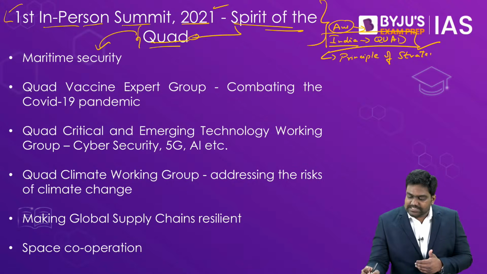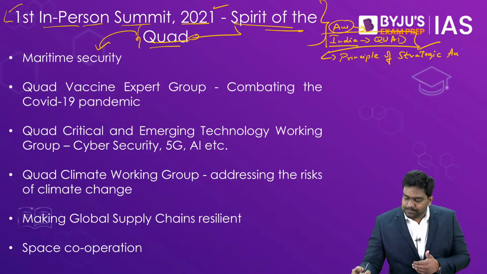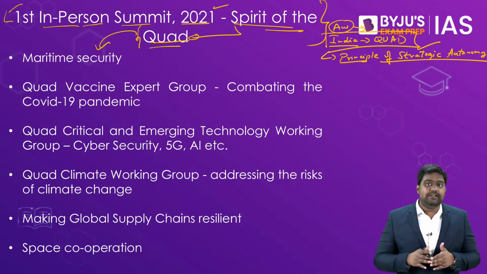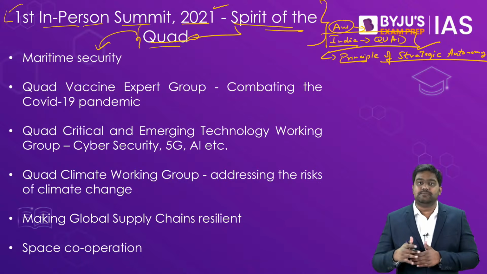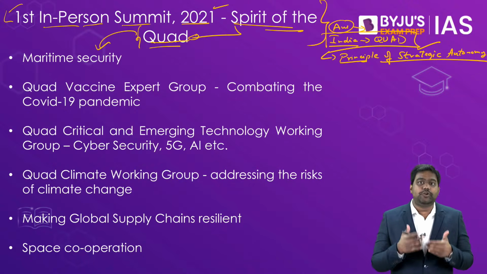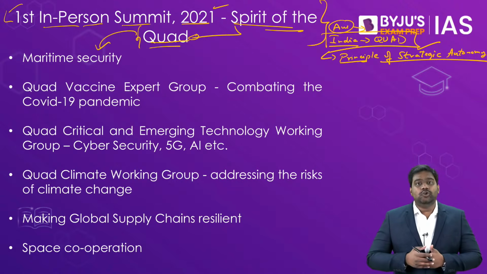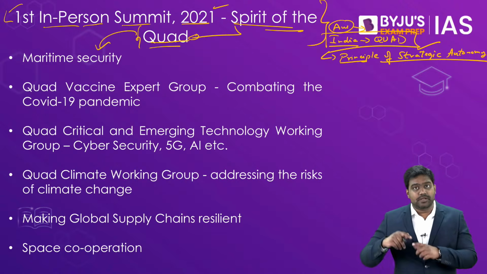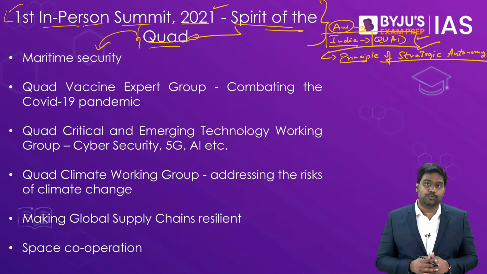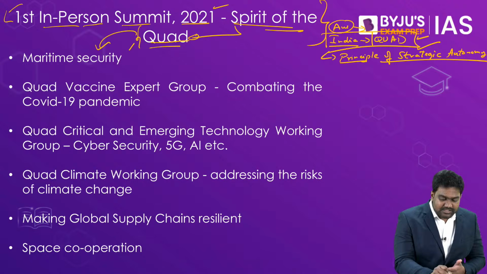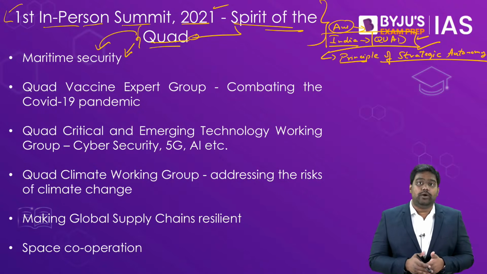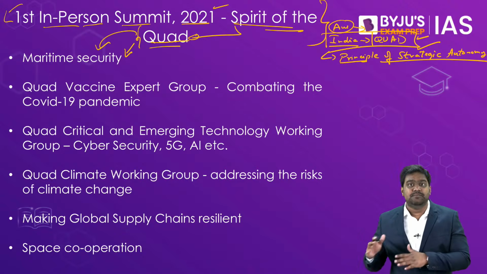India's foreign policy is based on the principle of strategic autonomy. We follow an independent foreign policy and we have never entered into any military clubs or military alliances. To maintain this stand, which is the bedrock of India's foreign policy, and to not unnecessarily trigger China by forming a military grouping, India has pushed the Quad to diversify this grouping. This was reflected in the spirit of the Quad statement, because it identified the priority areas of the Quad, and it is not just limited to military alliance and military exercises.